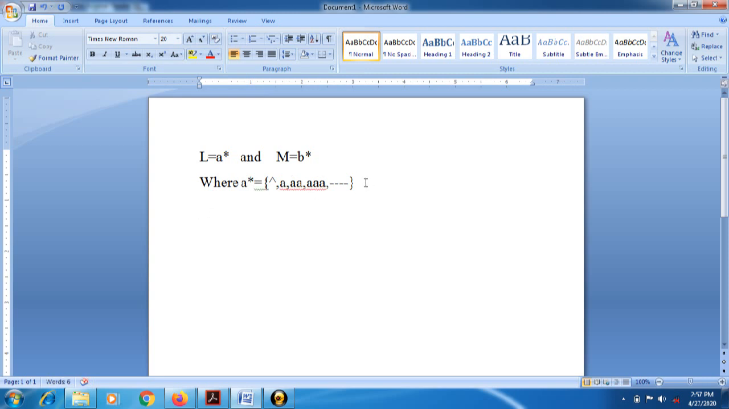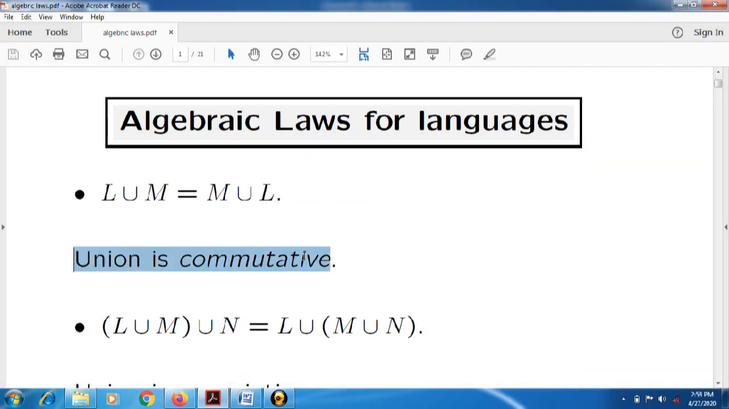Then for B, meaning B star, the regular language is nothing but first one is null, whenever we are keeping this closure value as 0. Then single B, double B, 3 times B, 4 times B, and so on. So these are the regular languages for A star and B star. Now we have to check whether our languages are commutative or not, that is, whether union is commutative or not.